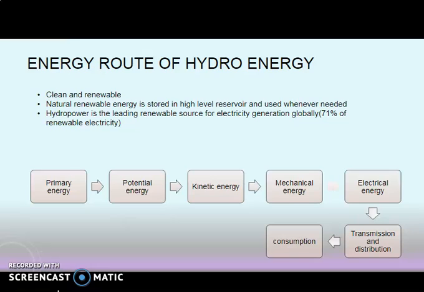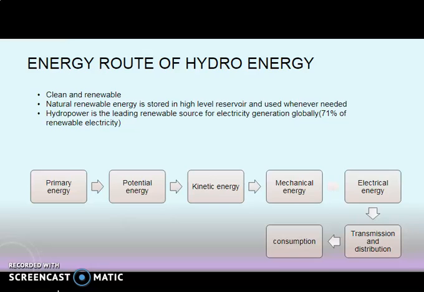This is the energy route of hydro energy. This hydro energy is clean and renewable. Natural renewable energy is stored in high-level reservoir and used whenever needed. Hydropower is the leading renewable source for electricity generation globally, at 71% of renewable electricity.